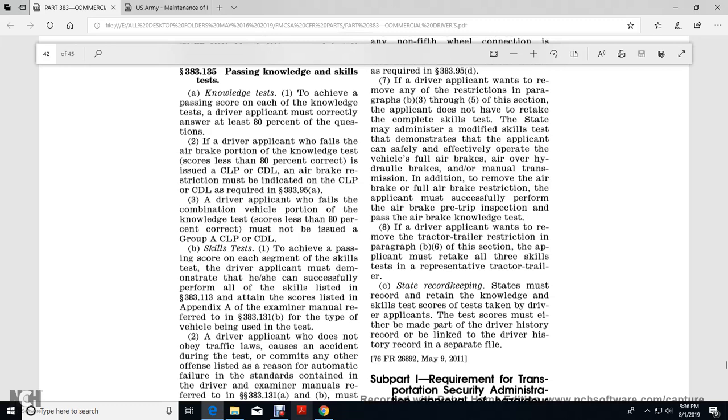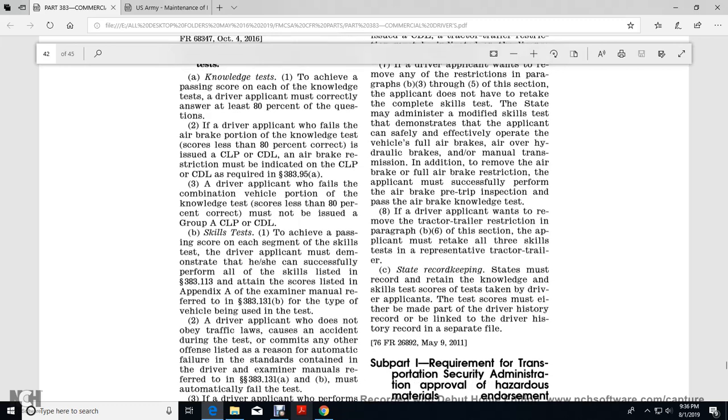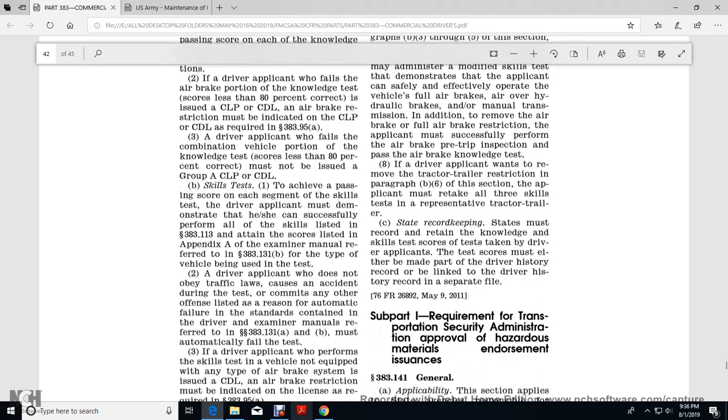Alright, state record keeping. States must retain the knowledge and skill test records of test takers and driver applicants. Other test records must either be made a part of the driver history record, linked to the driver history record, or kept in a separate file.